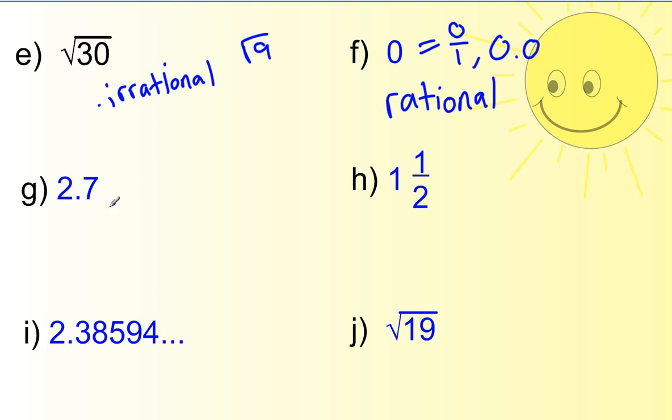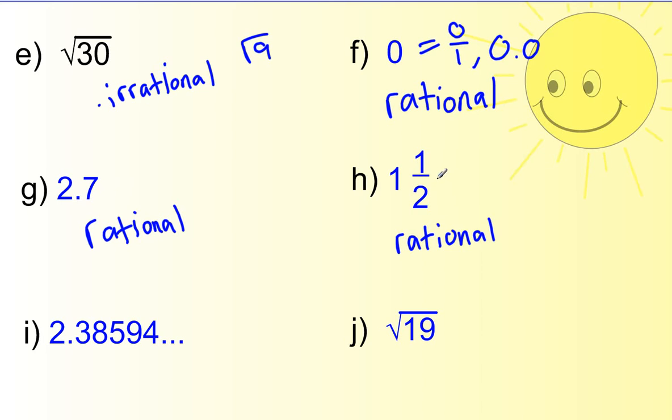Letter G. Letter G, you should have said, is rational. And it's rational because this is a terminating decimal. It stopped. It doesn't keep going forever and ever. It's done. So it's rational. Letter H. This number is rational.